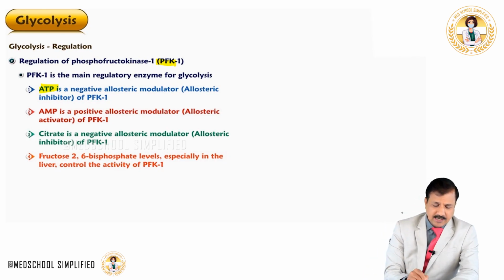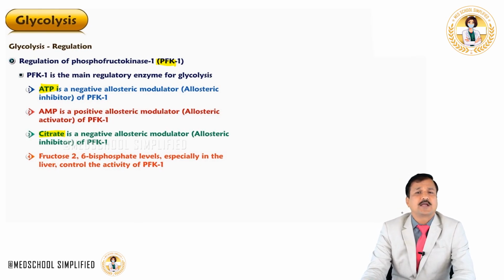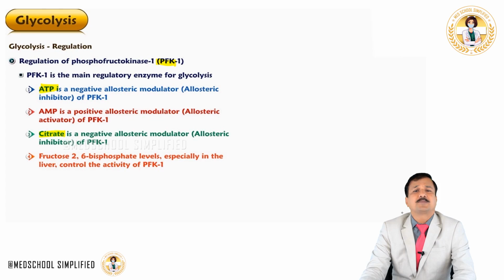Citrate. Citrate acts as a negative modulator on PFK1 because the presence of citrate in the cytoplasm simply indicates high energy status of the body, and that's why citrate will have a negative effect on glycolysis. And all these molecules that I have explained just now, ATP, AMP and citrate, will have their positive and negative effect on PFK1 accordingly in other peripheral cells except liver.